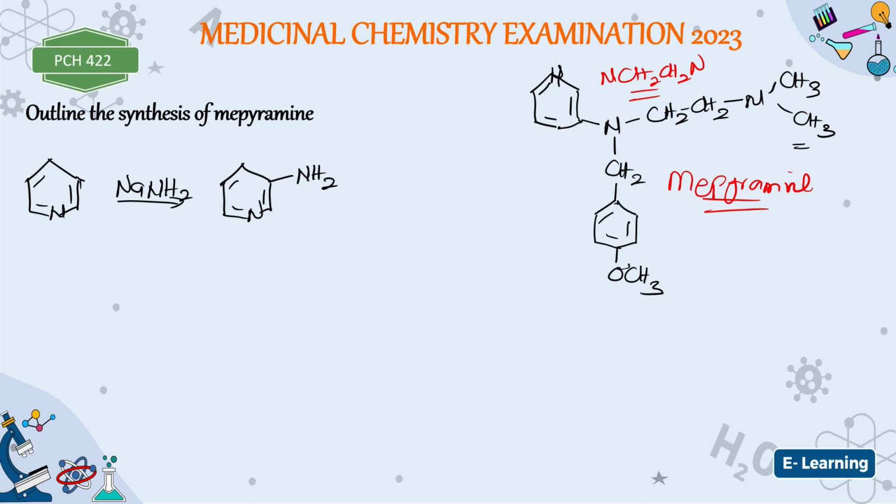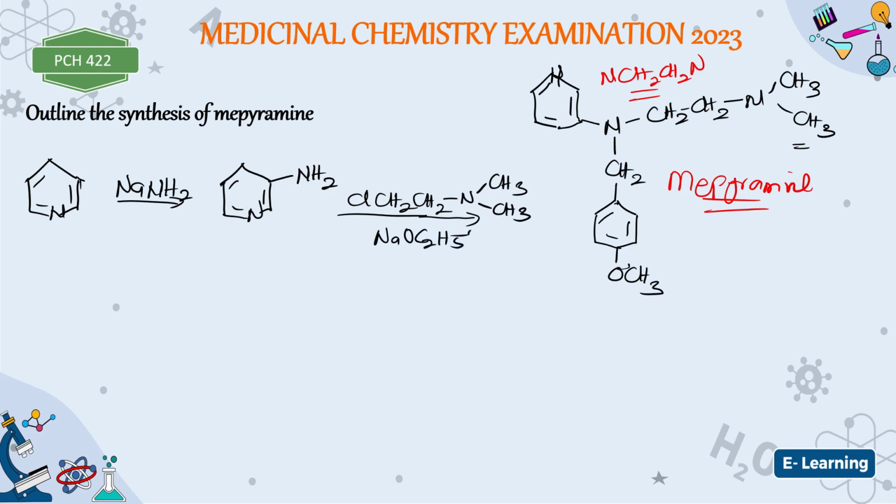Now we need to add this group here. How do we add this group? We add it by the reaction of the chloride of this group here, so that chlorine will react with hydrogen, in sodium ethoxide, which is a base.